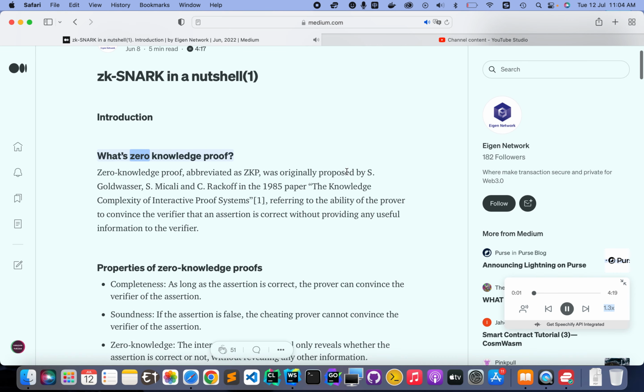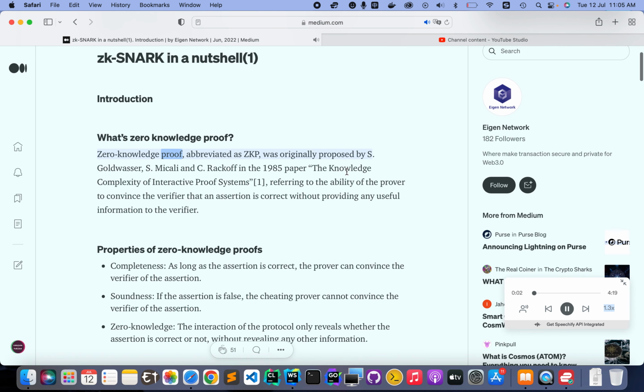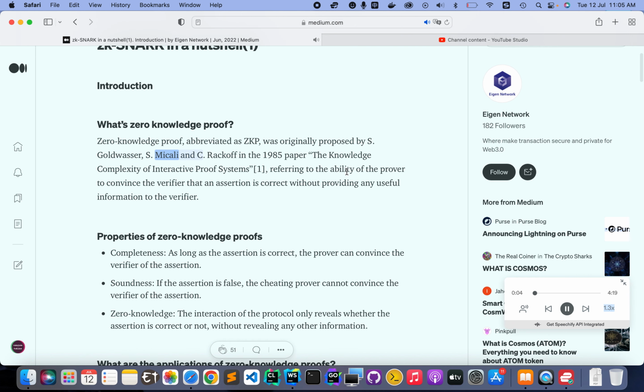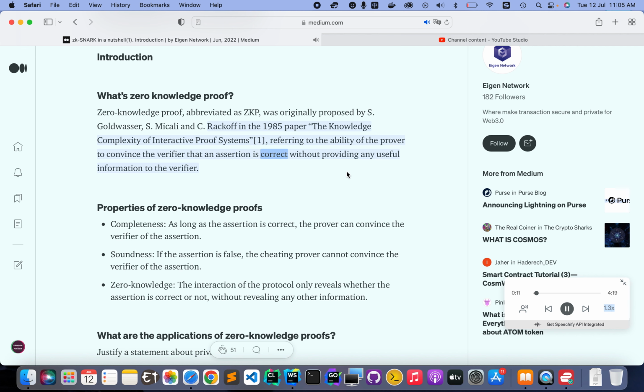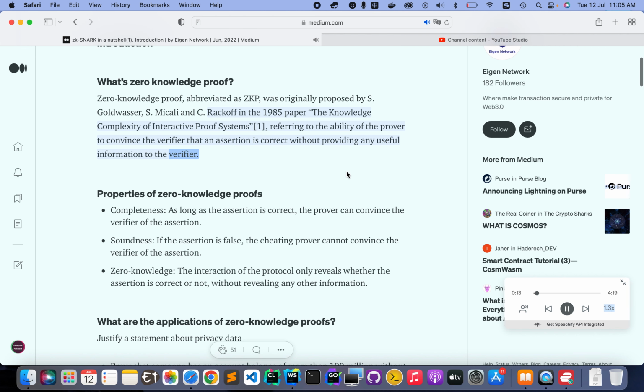Introduction. What's zero-knowledge proof? Zero-knowledge proof, abbreviated as ZKP, was originally proposed by S. Goldwasser, S. Micali and C. Rackoff in the 1985 paper The Knowledge Complexity of Interactive Proof Systems. It refers to the ability of the prover to convince the verifier that an assertion is correct without providing any useful information to the verifier.